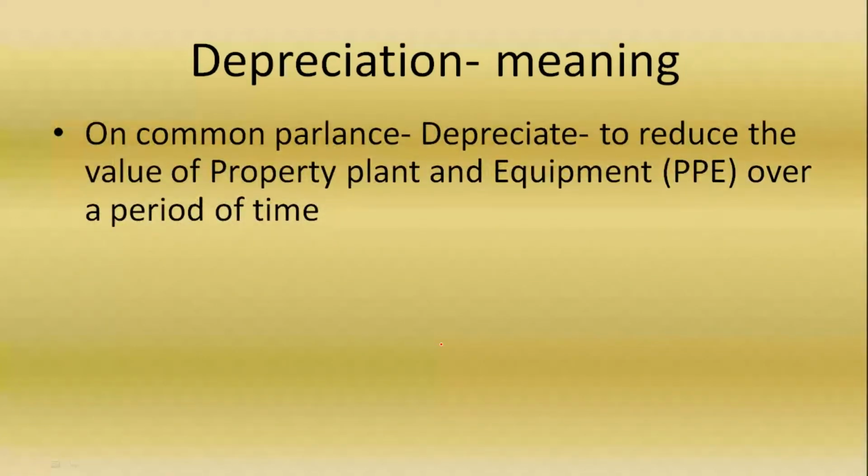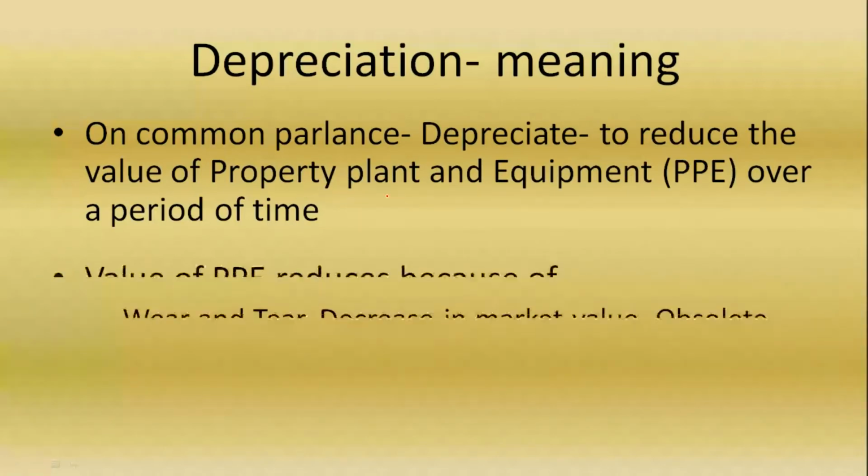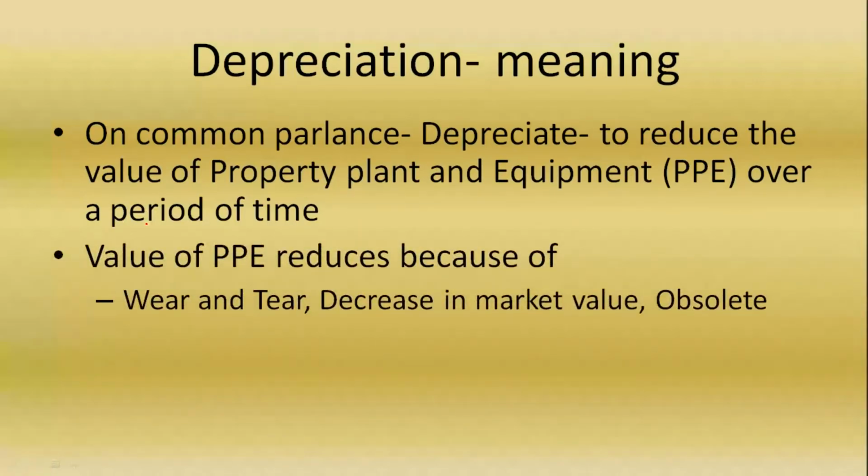Depreciation. In common parlance, to depreciate is to reduce the value of an asset over a period of time. So we know that the value of property, plant, and equipment reduces. But why? Three major reasons include wear and tear, decrease in market value, and the asset becoming obsolete.